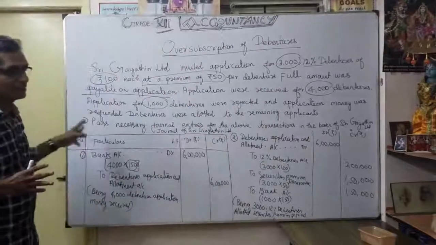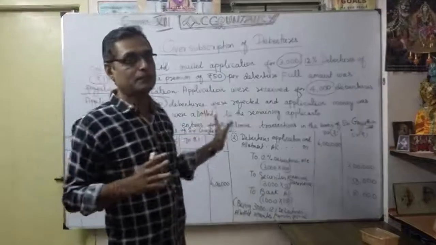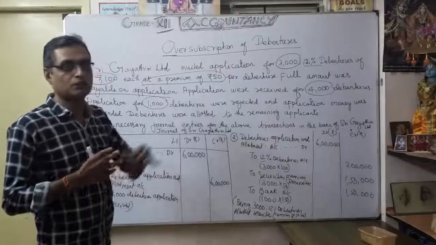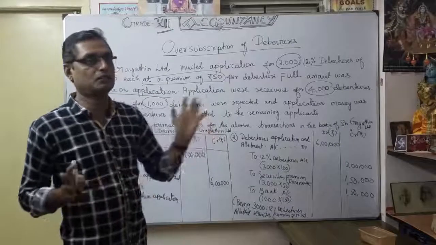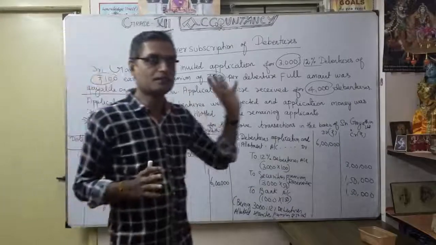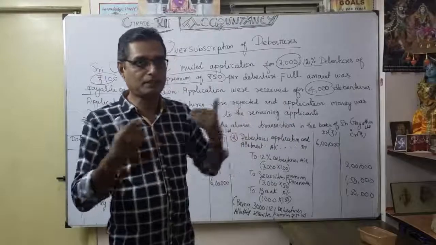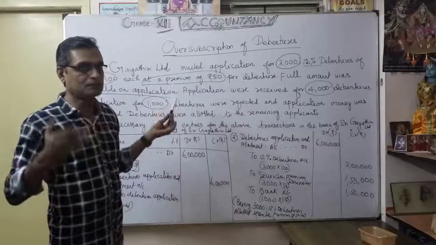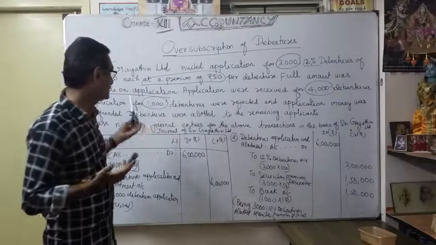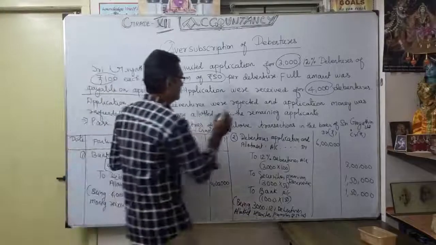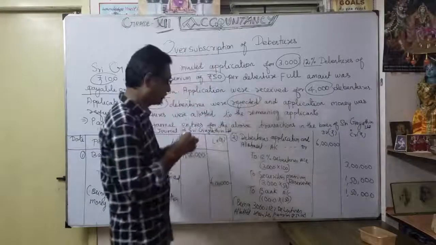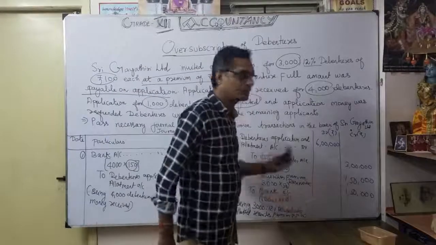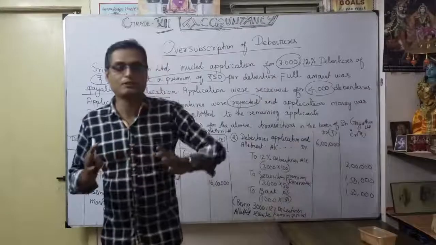Accordingly, how to pass the journal entry, that too lump sum. It is coming under lump sum because there is no structure. Simply 150 rupees we collected here. No question of application, allotment, first call and second call. So it is coming under the lump sum method. We collected the entire money. The only thing is it comes under over subscription, issued at premium. Whatever the excess applications, those are just rejected, meaning refunded. Whatever the 6 lakh debited, the credit should be tagged accordingly. Okay, that's our first alternative.